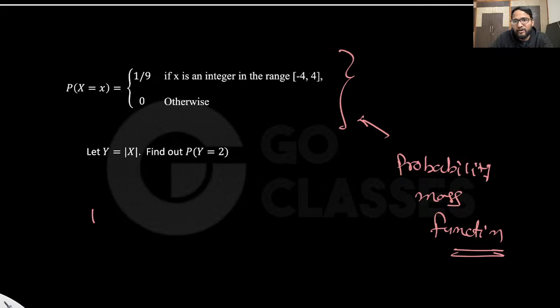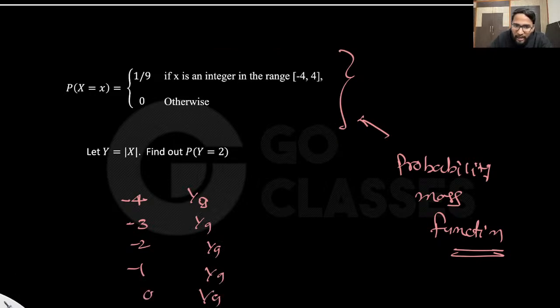Here the x can take the values -4 to 4, right? If x is taking the value -4, the probability is basically 1 by 9. If it is taking, let's suppose, -3, then 1 by 9, -2, 1 by 9. This is given to me, right? -1, 1 by 9, 0, 1 by 9, and so on. So these are the probability masses that you have, right? So anyway, this is called the probability mass function. What is the probability mass function? If you list out all the probabilities for any random variable, then it is called the probability mass function.